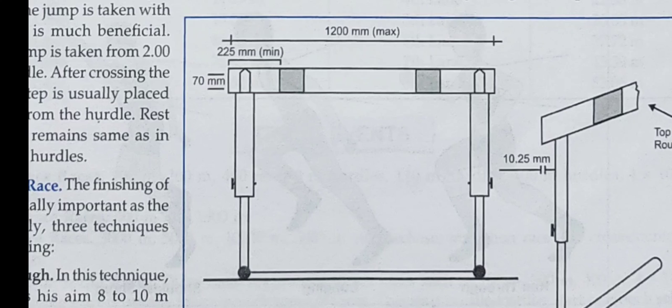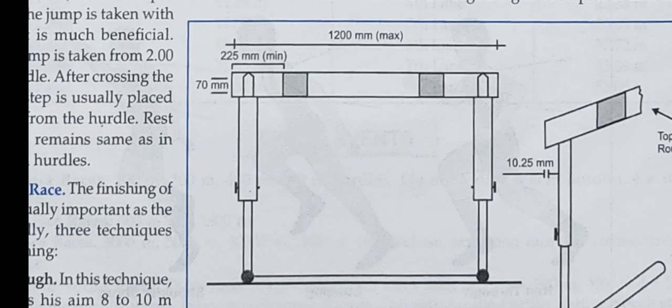The shaded part is black, and the rest is white. The board is 70 mm, which is considered 7 centimeters. Clear? Then we have 1200 mm, that is 1.20 meters.